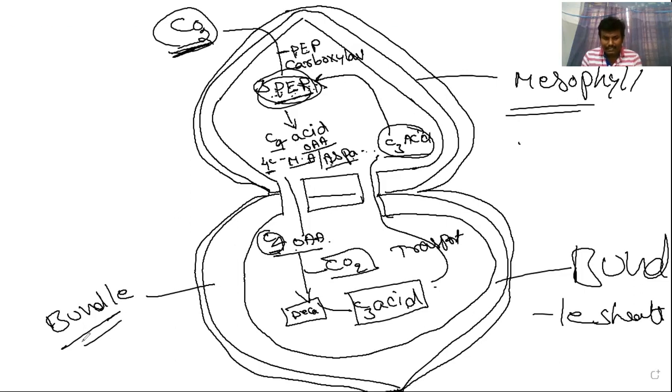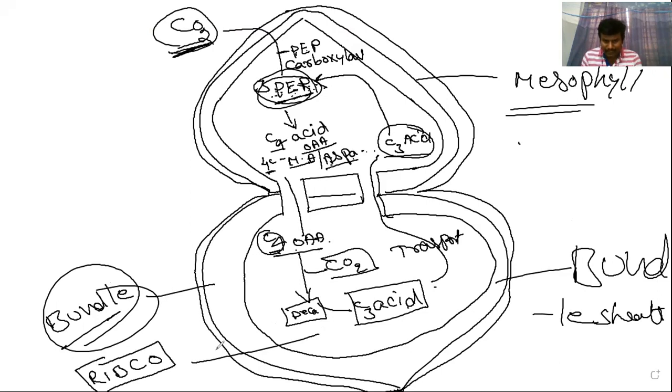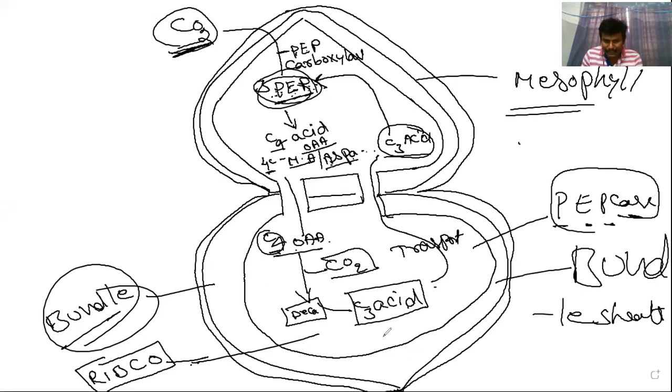These are the bundle sheath cells. Bundle sheath cells are rich in the enzyme ribulose bisphosphate carboxylase oxygenase. This enzyme is rich in these bundle sheath cells. But the phosphoenol pyruvate carboxylase enzyme is absent in this one.